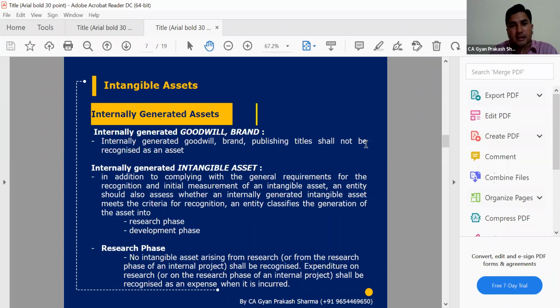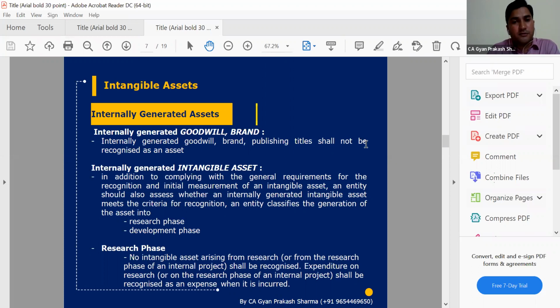So if any activities have been done in the research phase, but the final outcome has not been completed and not transformed into an intangible asset or met some criteria, in that case those expenses will not be recognized as intangible asset, because we have incurred some amount, but that amount is not beneficial for us. In future, we will not get any future benefits. So in that scenario, that research phase costing will not be considered intangible asset.